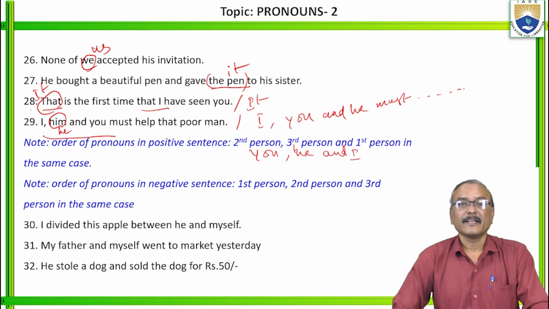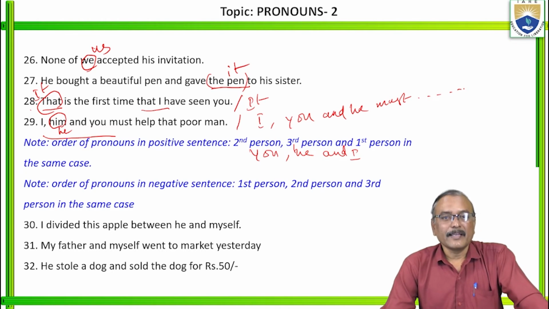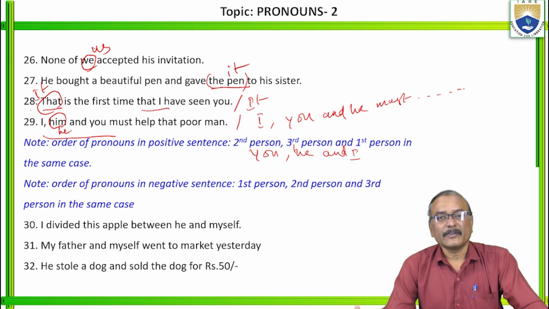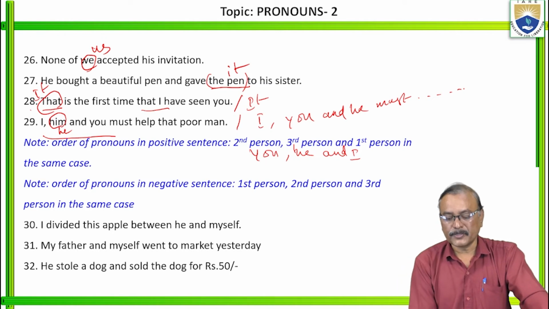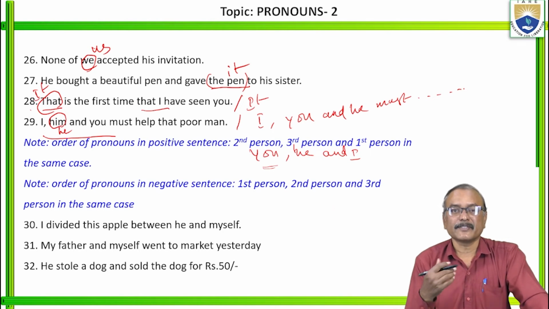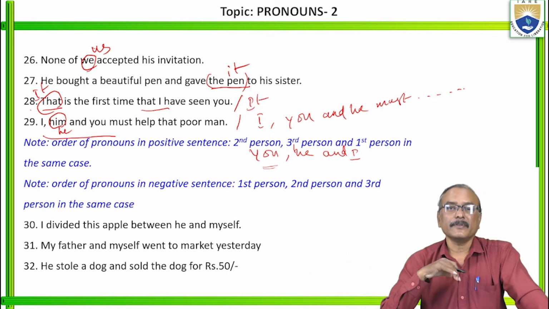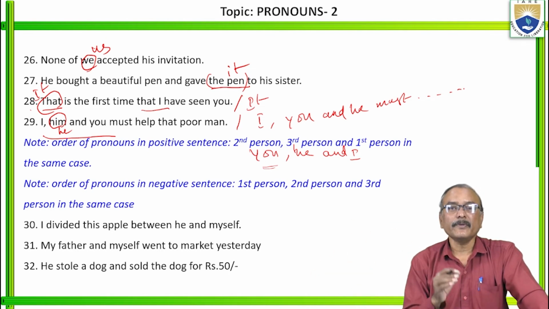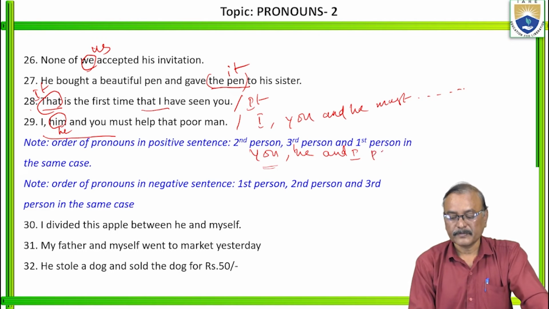So if you speak, for example, don't say "I and you got first division" or "I and you passed the exam." Give importance to you. You have to say "you and I." If we use all persons, first give importance to the second person, you, next the third person, then come to the first person. You, he, and I passed the exam.